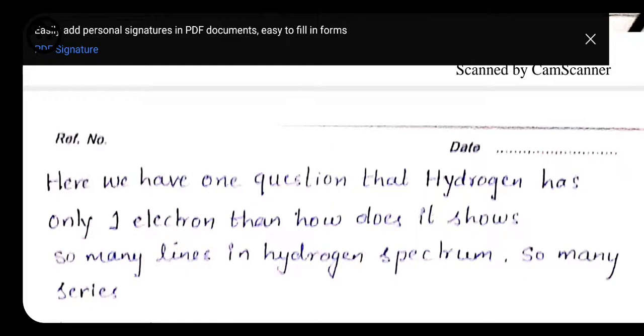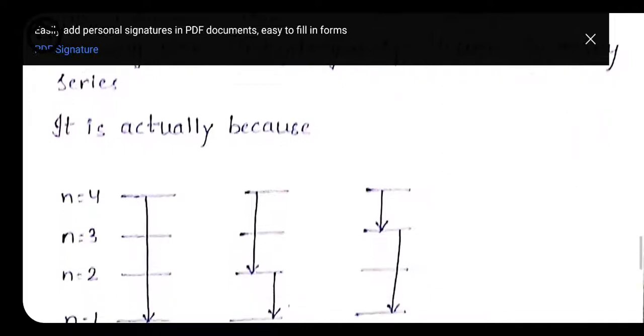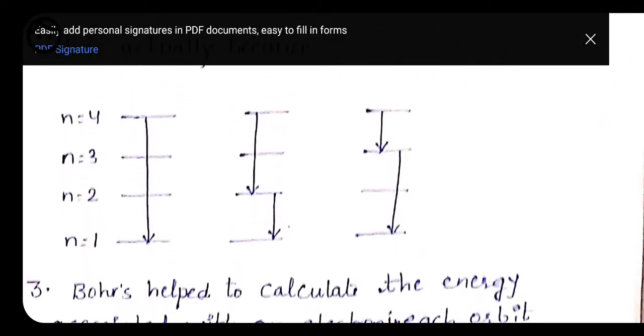Actually it does not depend only on the number of electrons present in the element; it is because of the transitions. See here we have different shells, that is K shell, L shell, M shell and N shell. If the electron jumps from the fourth shell to the first shell, then the line is like that. If it jumps from the fourth to the second shell, then the line is like that, and when it jumps from second to first, then the line is a little bit different.